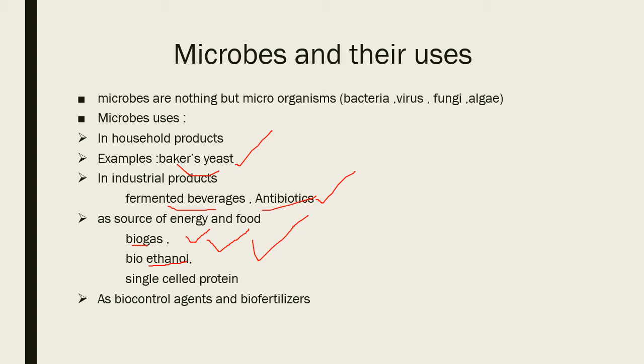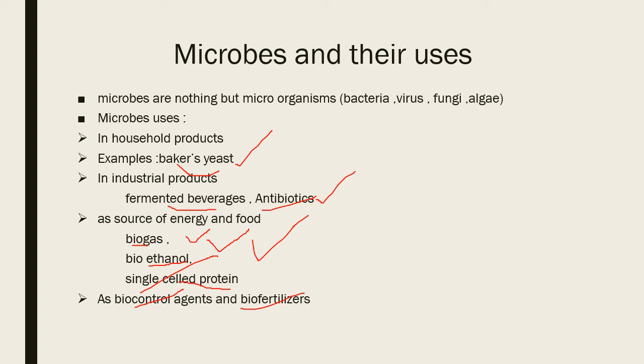Coming to next, as a source of food, single cell proteins. Single cell proteins are microbes which have more protein content in them, for example spirulina and chlorella, which are consumed by humans. For example, nowadays you can find spirulina capsules in the market, which are widely used. And moving further, microbes are also used as biocontrol agents and biofertilizers.